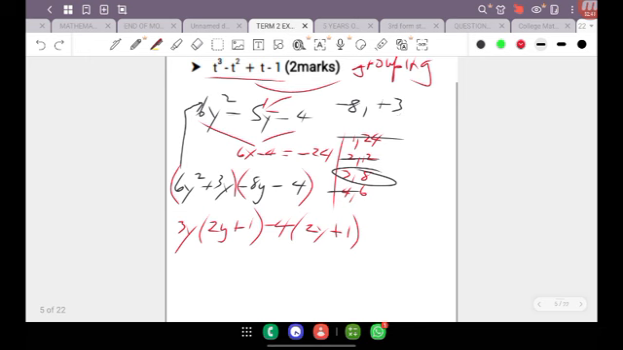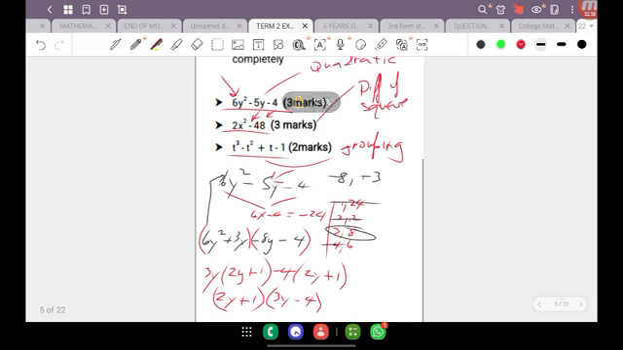Now you'll recognize that these two terms, 2y plus 1, are common. So I'm going to extrapolate the 2y plus 1 from the expression. And so because those are the common factor, what is left is going to be 3y minus 4. And that is how you factorize a quadratic expression.